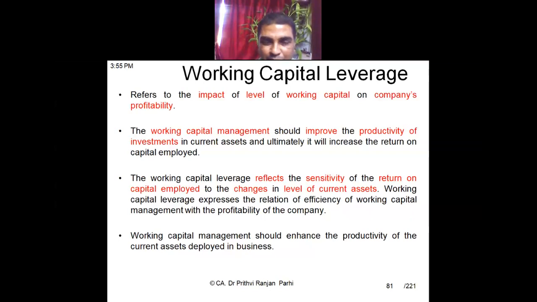Okay, so as I told you, it reflects the sensitivity of the return on capital invested to the changes in the level of current assets. Working capital means current assets, gross working capital means the same. So if the level of current assets changes, what is the sensitivity of that change to the return on capital invested? Okay, understood? Got some idea?